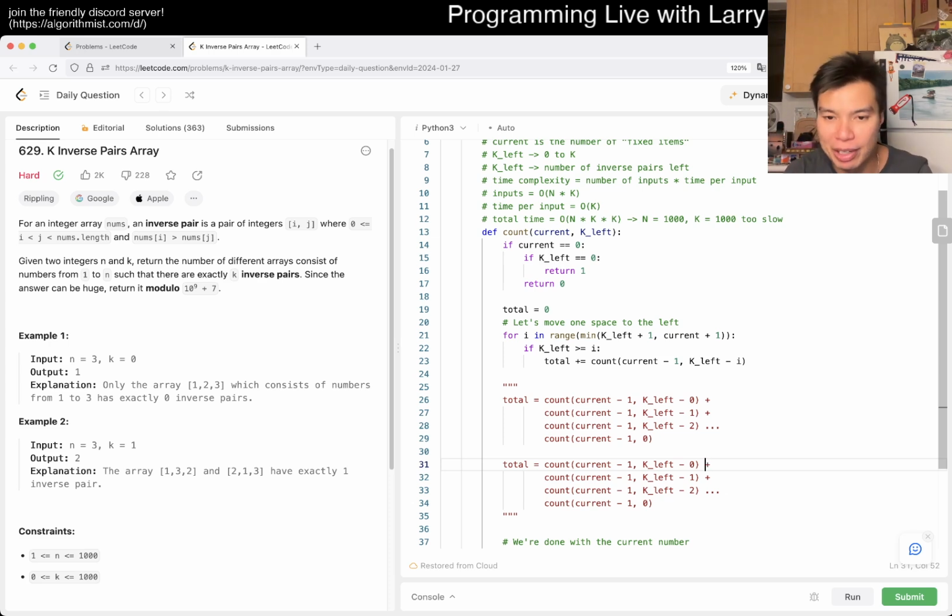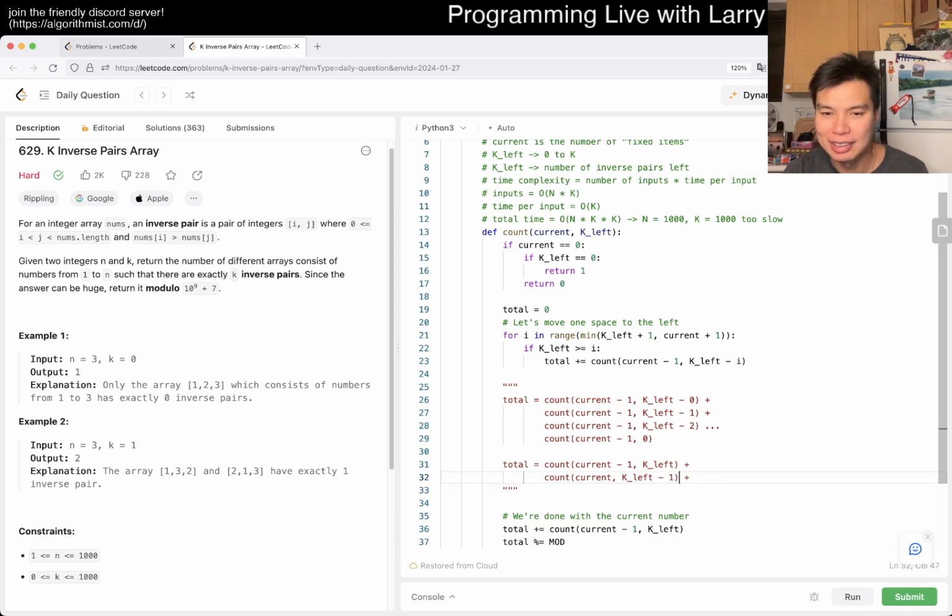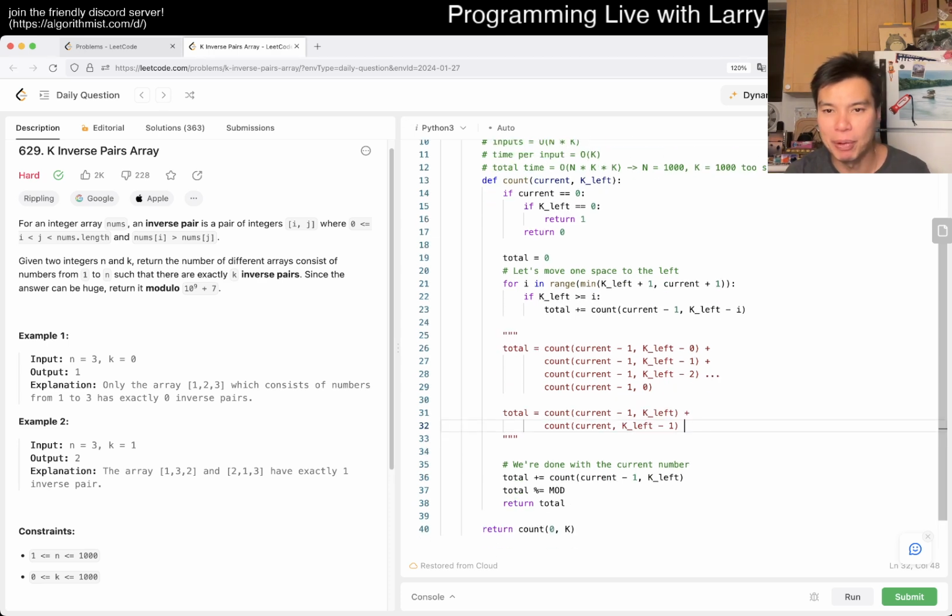If we had current, well, technically with minus 0, it goes to current minus 1, and then the next one would be current k minus 1, so it is this thing, right, is what we're proposing.